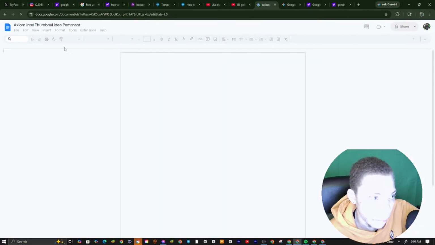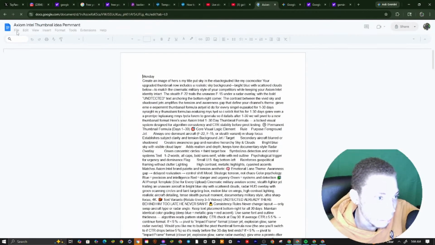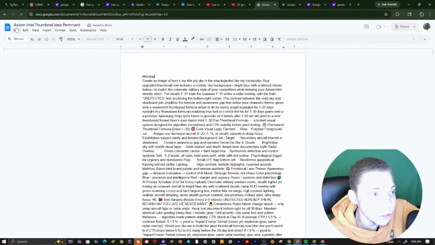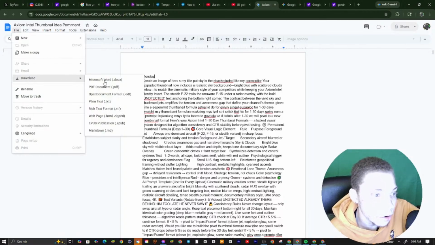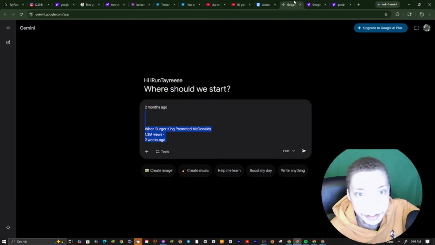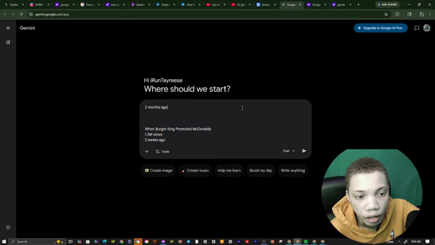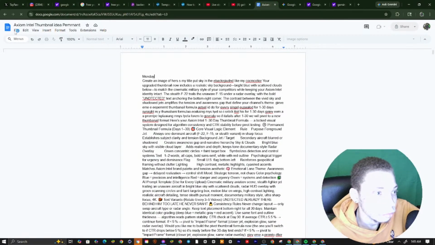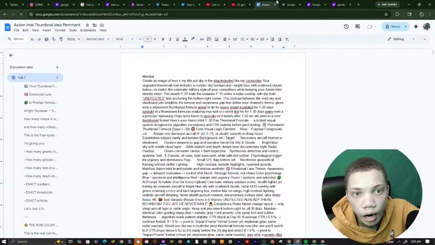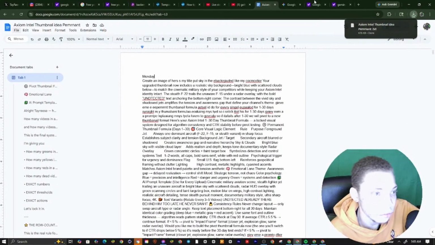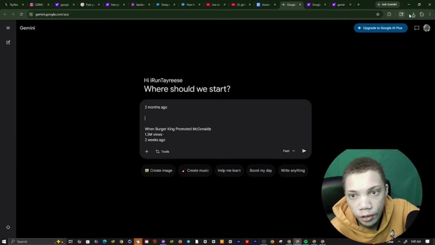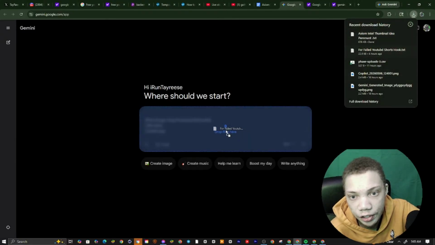So let's go to plain TXT. What we're going to do is go to file, then download, then TXT, plain text. Now we're going to attach our files. So we've got this file right here, and we're going to attach it to our Gemini chat to help us out.